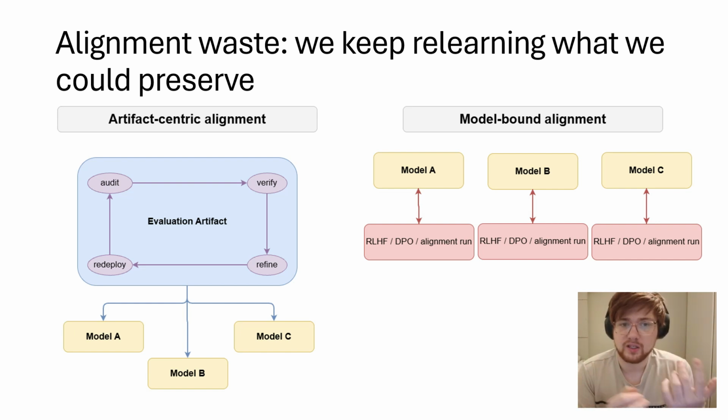What we propose instead is to preserve this evaluation structure in a standalone artifact, which is learned separate from any policy. Then failures don't just become signals from another training run, they become inputs for an active loop around the artifact itself that lets us audit it, verify the problems in it, refine those problems, and then redeploy it, and do this in a loop. That's the shift from alignment waste to durable alignment.